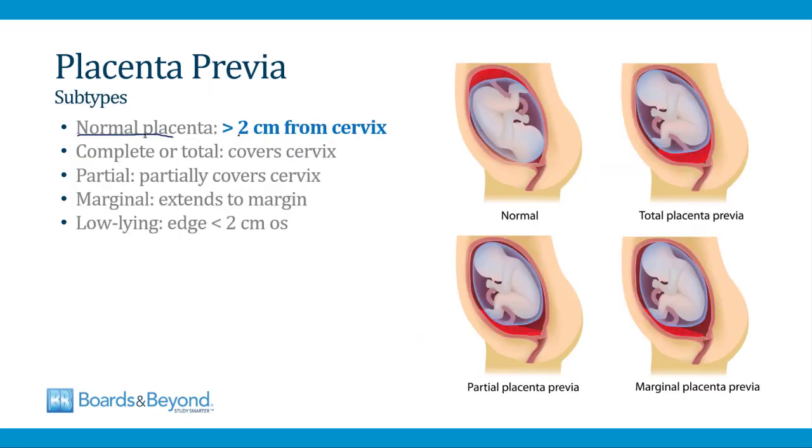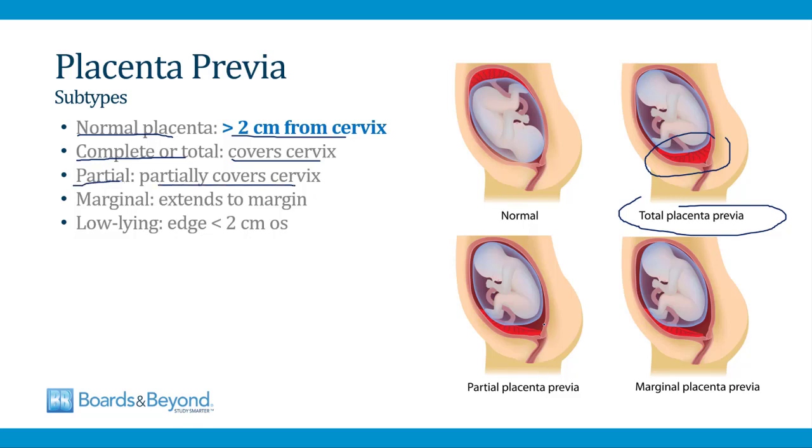So a normal placenta is at least 2 centimeters away from the cervix. In this situation, it's safe for the baby to be delivered vaginally. In a complete or total placenta previa, the cervix is completely covered by the placenta. That's depicted in this image here, with the placenta covering the cervix entirely. In a partial placenta previa, the placenta partially covers the cervix. That's what's shown here. And in a marginal placenta previa, the margin of the placenta extends right up to the edge of the cervix. And then lastly, some women have what's called a low-lying placenta. This is where the edge of the placenta is less than 2 centimeters from the cervical os. It's not technically a marginal placenta, but it is a placenta that's at risk for complications at the time of delivery.